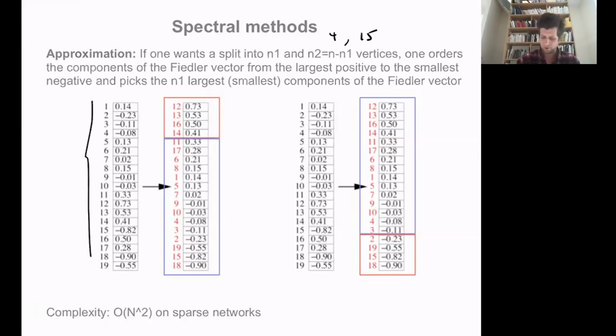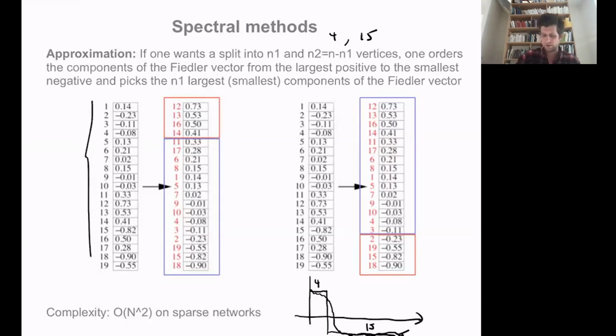If I plot the entries of my Fiedler vector, ordered from the most important to the least important, I will have some positive entries and negative ones. What I would like is to find a group of 4 and a group of 15 that is as close as possible to this Fiedler vector.